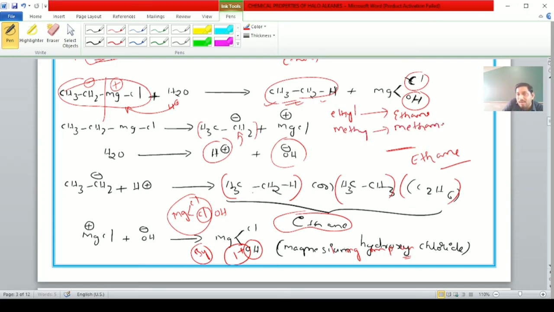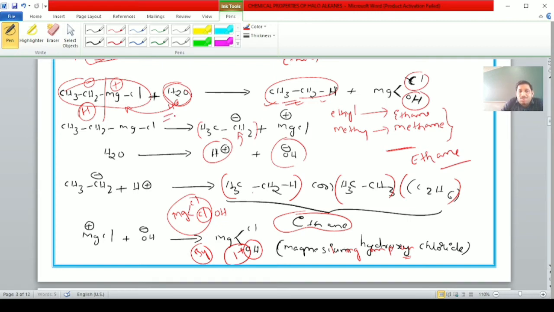Propyl is present, propane. Butyl is present, butane, like this, student. Here just one hydrogen atom is added because it can exist as the carbanion, it can abstract the active hydrogen atom from the compounds containing active hydrogen atoms.